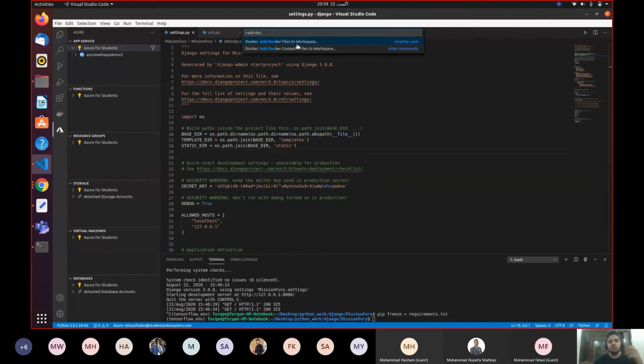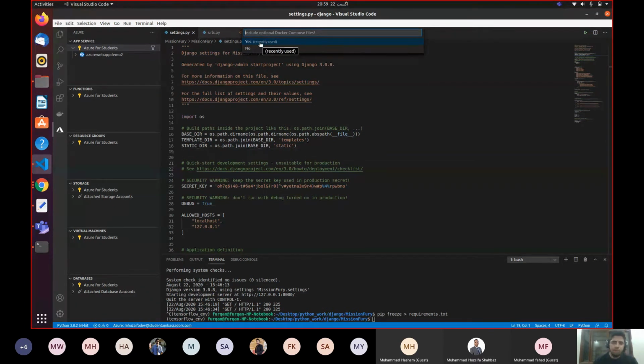Docker files to workspace. So I'm going to click add Docker files to workspace. I wish I could tell you so many things, but alas, the day will come. All right, so what are we building? We are building a Django app, so I'm going to click Python Django. Do you want to have a Docker Compose file? Yes, definitely we want to have a Docker Compose file.